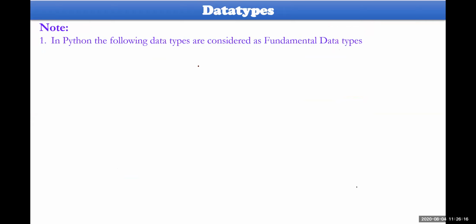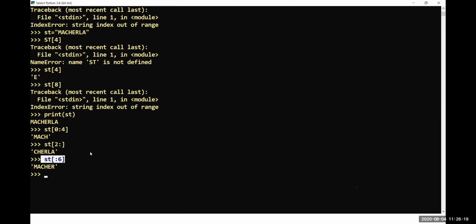So this is the way to operate the slices here. And you need to take one more kind of built-in function on strings. That built-in function is len. Len is a built-in function which identifies the length of the string we have taken here. So len of st will be equal to this one.